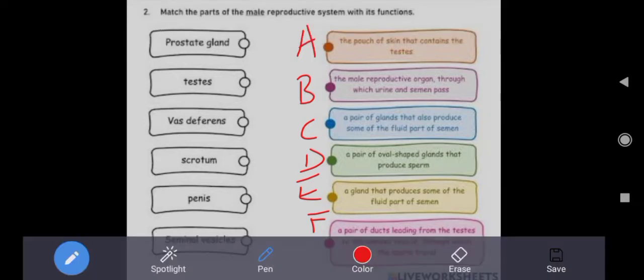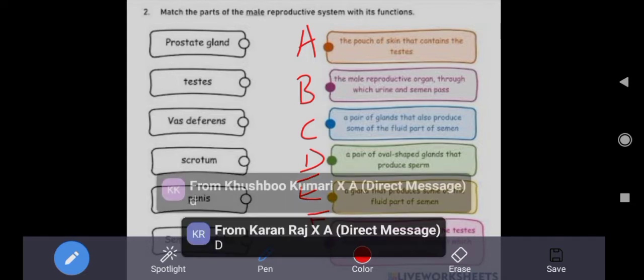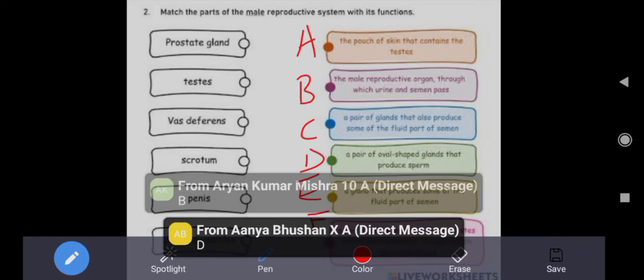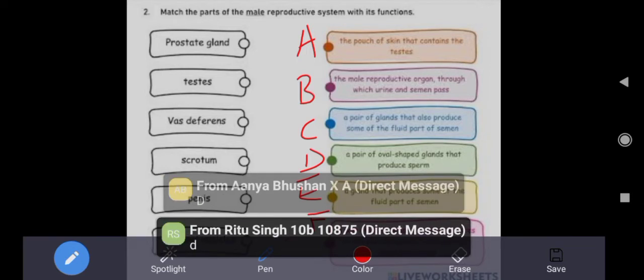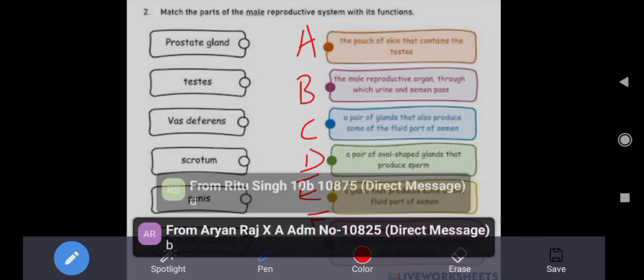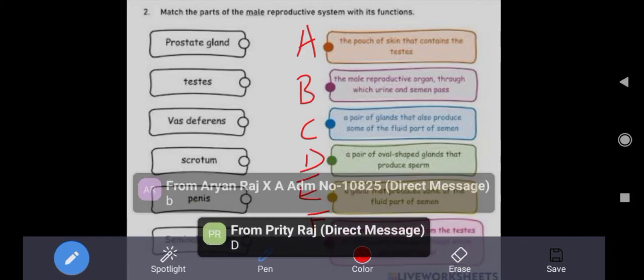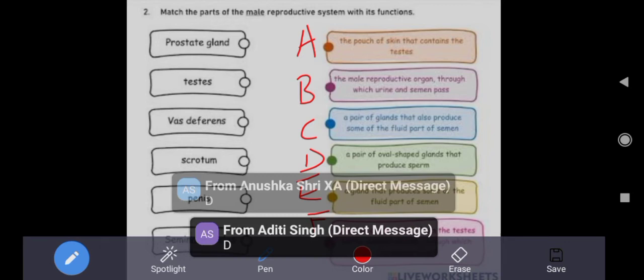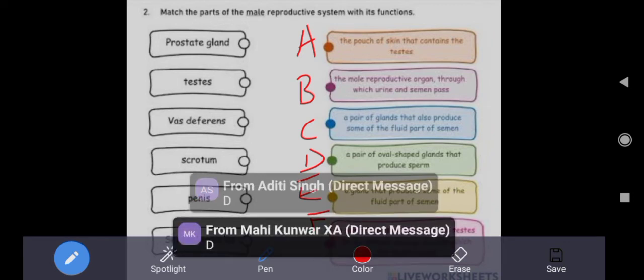Now, the next, testis. For testis, what will be your option? What will be the correct option for this? A, B, C, D, E. Which one should it match? Very good. A pair of oval shaped glands that produce sperm. Correct.